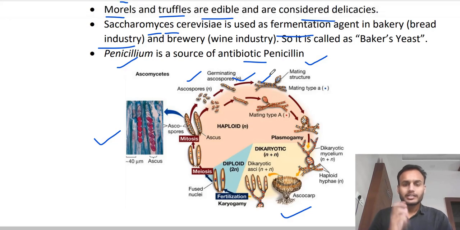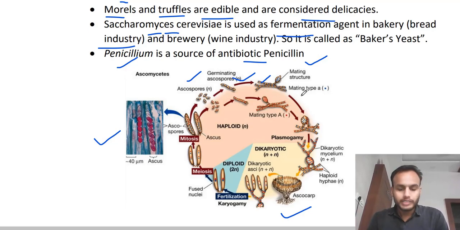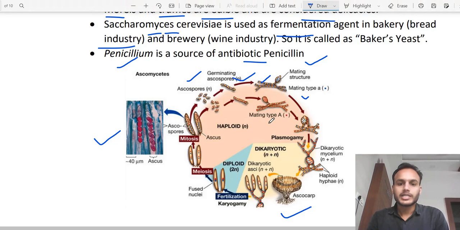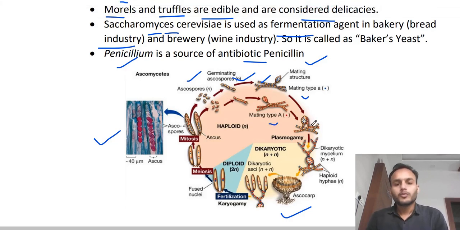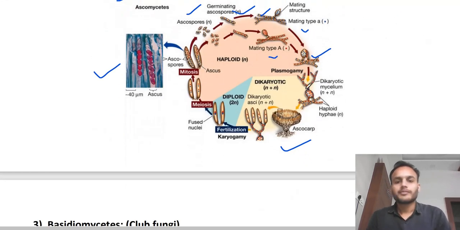Clear, these are haploid because haploid ascospores have produced this. So suppose there are two different mating types, plus and minus, we can represent it like this, right? First of all these will fuse together, and this fusion is called plasmogamy, right? After plasmogamy they have shifted to the dikaryon stage.